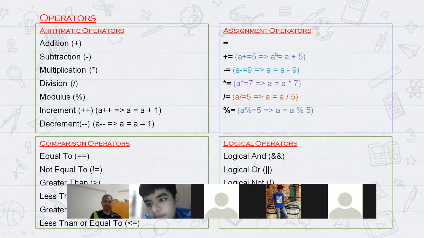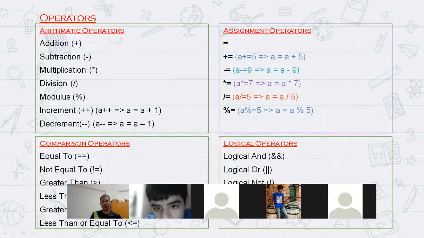So I don't want to write 10 times a is equal to a plus 5, a is equal to a plus 5. So I want to reduce the characters that I'm using in the program. So I want to reduce this a. One character will be removed, and you bring this plus here, because a plus is equal to 5. Whenever you see a plus is equal to 5, it means a is equal to a plus 5.